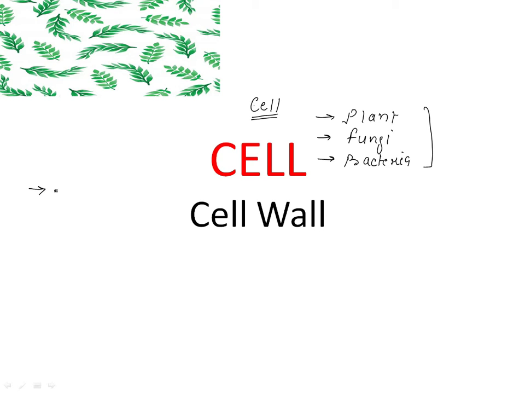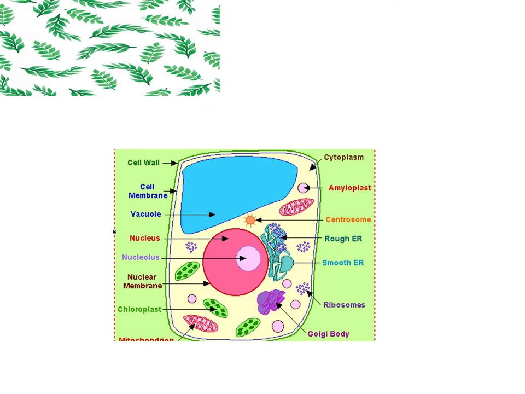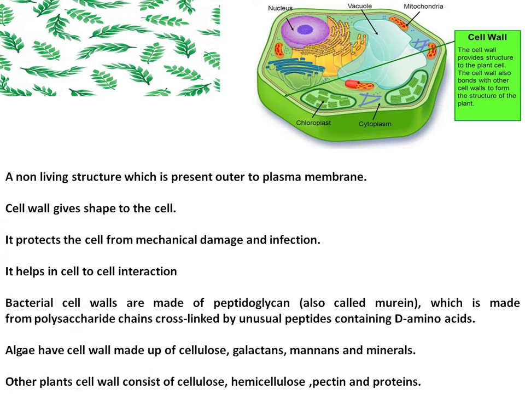The cell wall provides mechanical strength to the plant cell. It also provides turgidity to the plant cell, and it provides a passage for materials. Now here you can see the presence of the cell wall in the plant cell, and now let us come to the description.